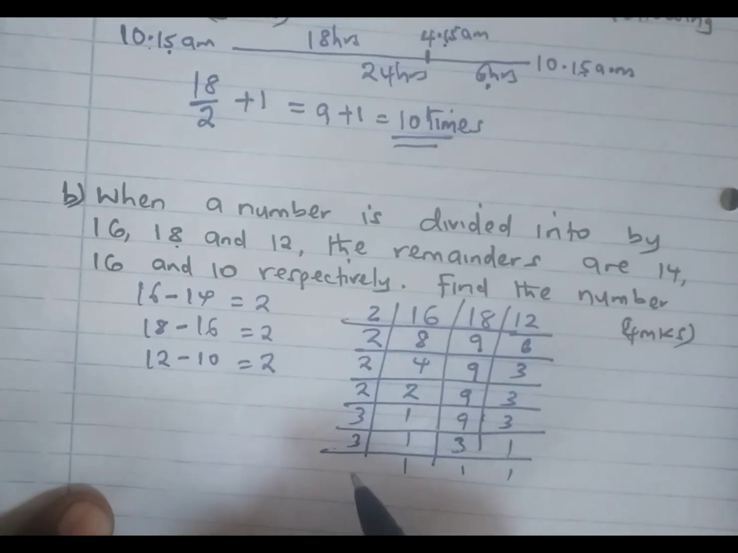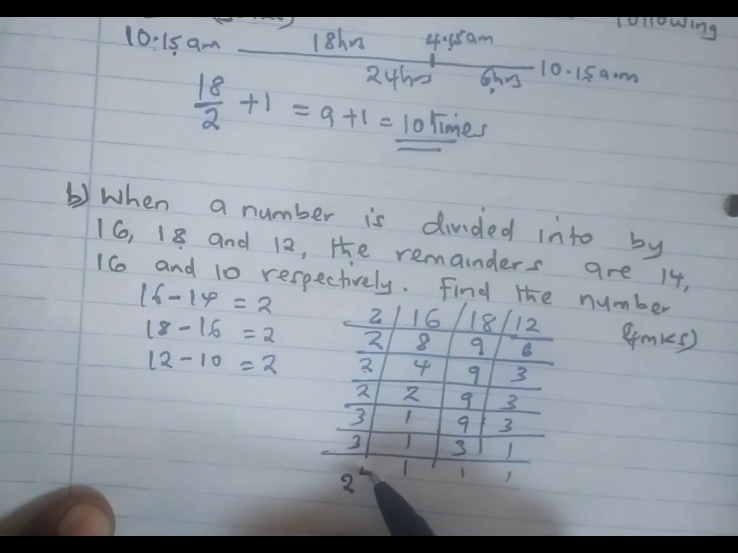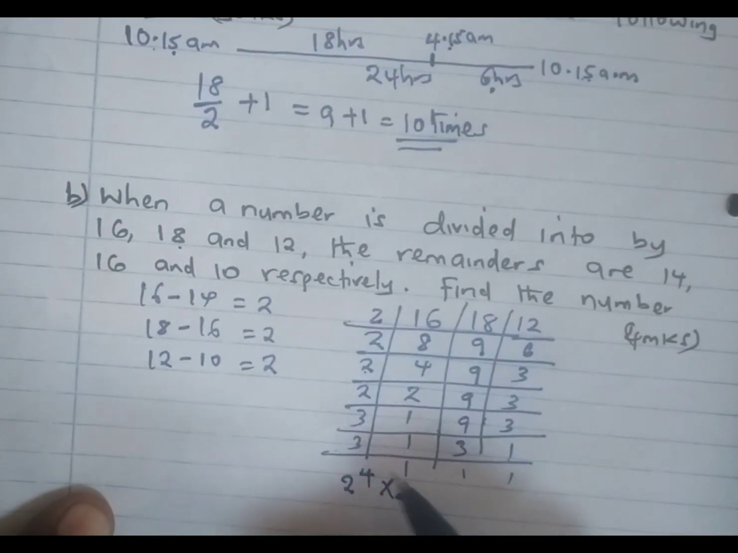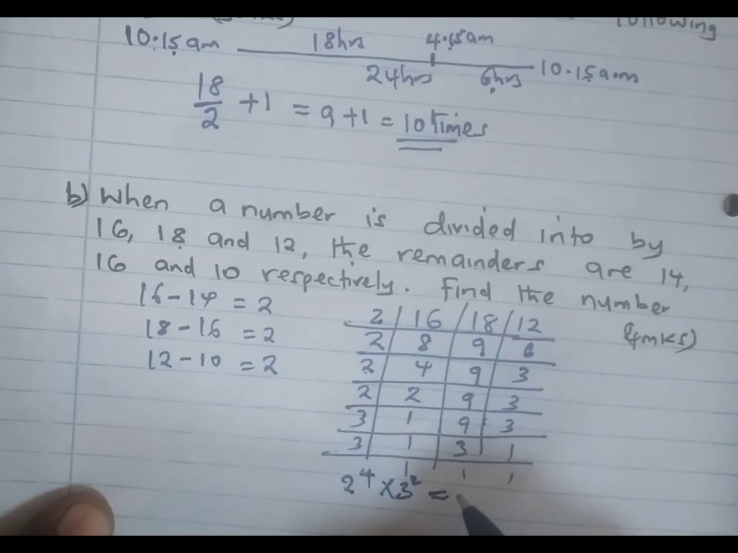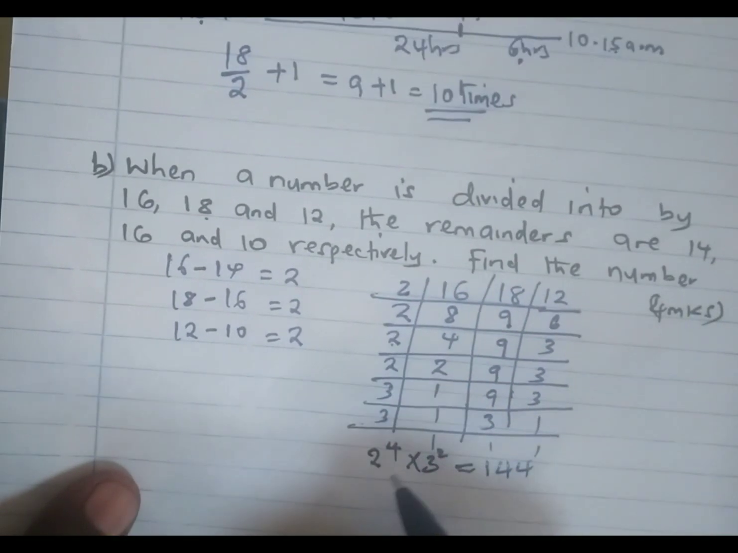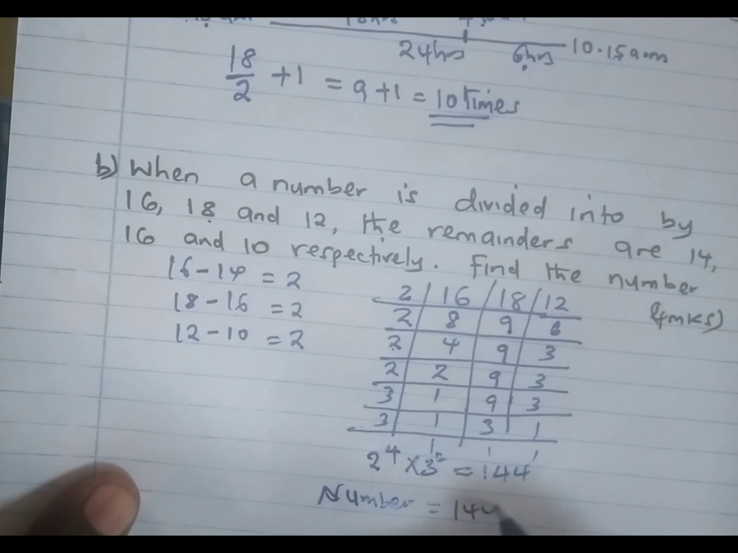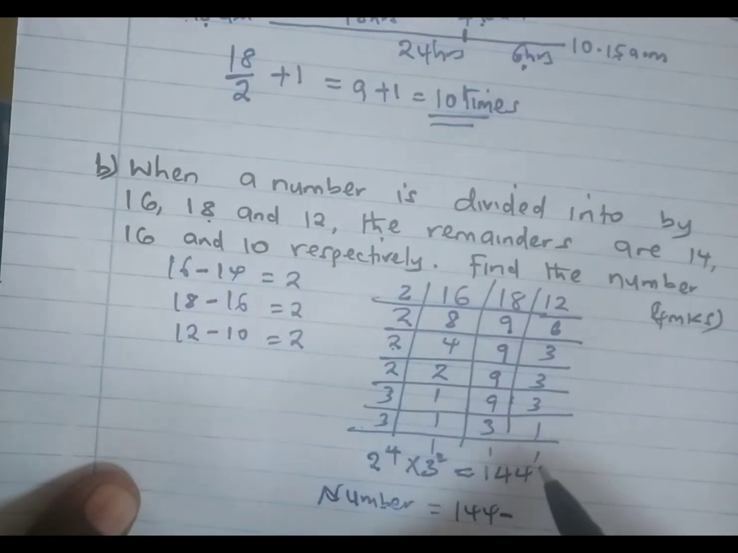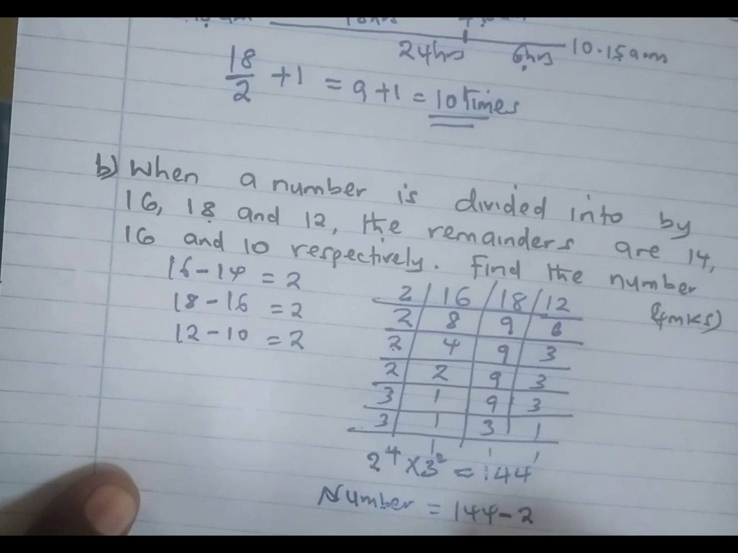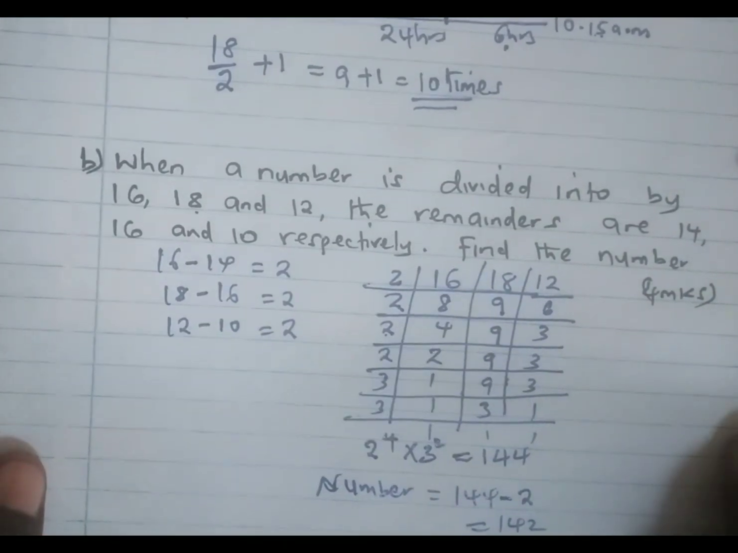So to get the LCM, we are going to take 2. We have 1, 2, 3, 4, which can be written as 2 power 4. We multiply by 3, we have 2 3s. So this is the same as 3 squared, giving us 144. So to get the number we are looking for, therefore the number will be equal to 144. We minus the difference in all these cases, which is 2, giving us 142.